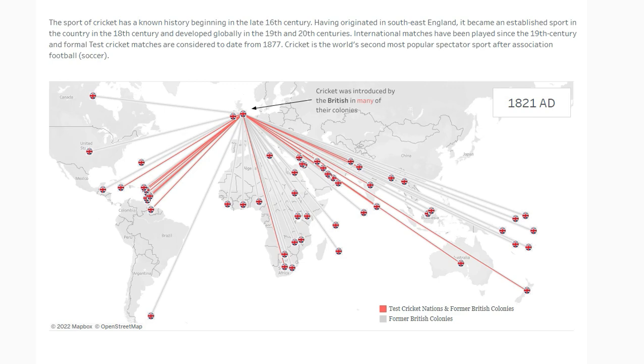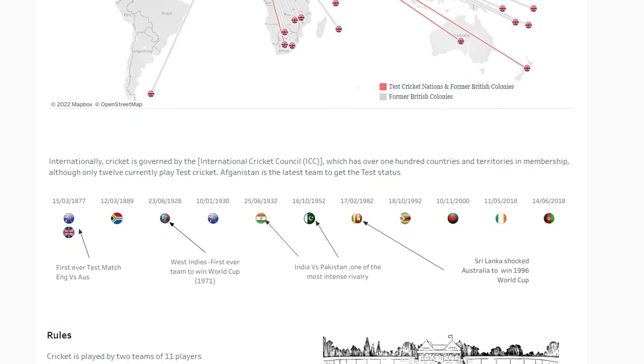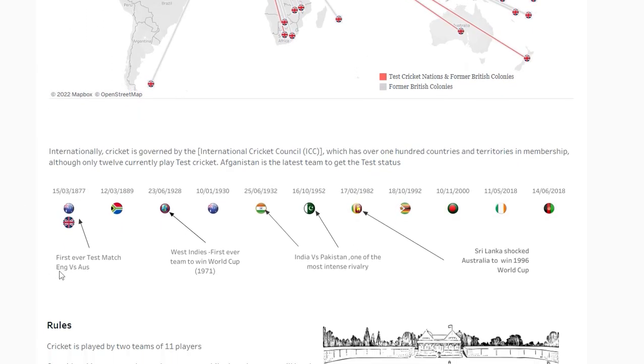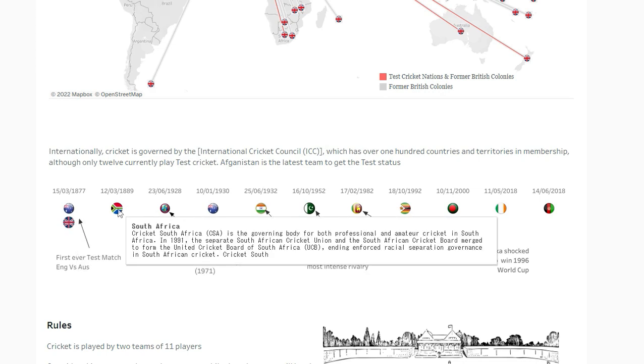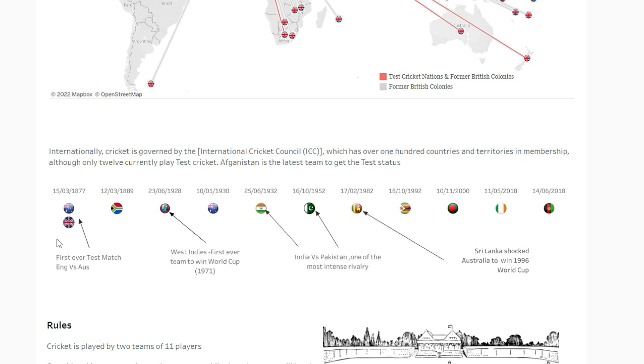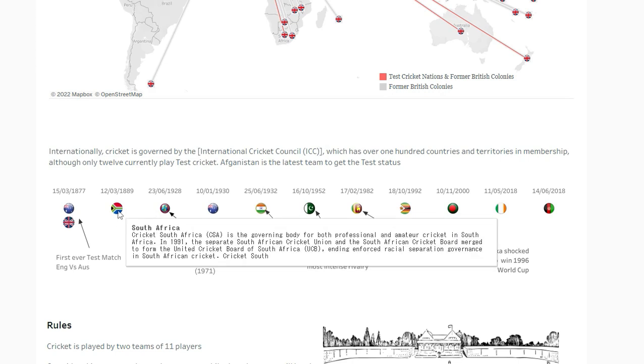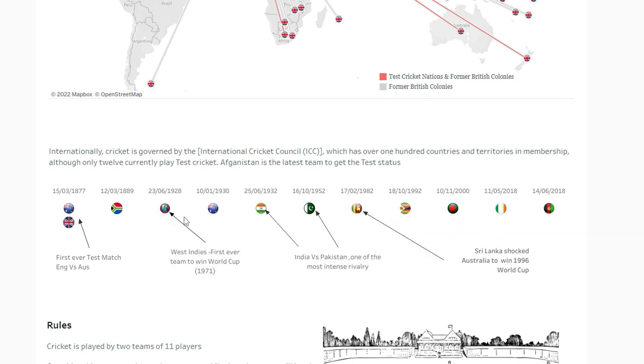If you move further down, you can see how it got spread. It started with the first ever test match between England and Australia. If you hover over any of the flags, it will tell you about the cricket board of that particular country. It started with Australia, England, then South Africa was the third country to get test match status, then West Indies, then New Zealand, then India.